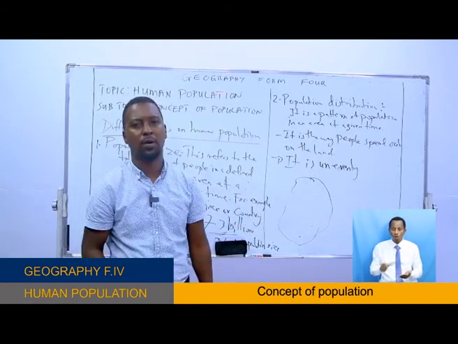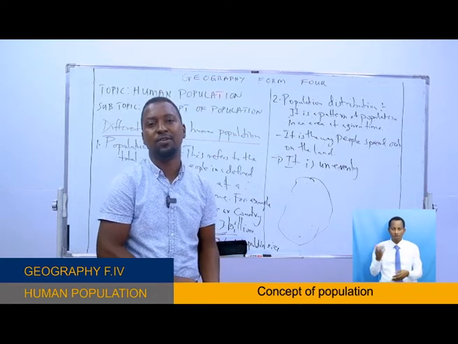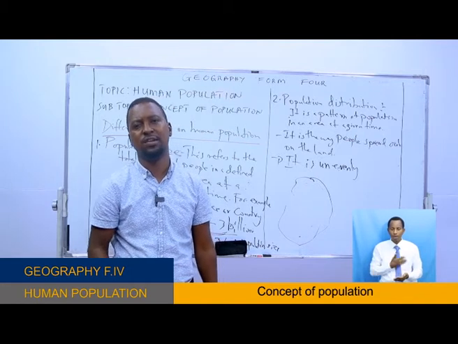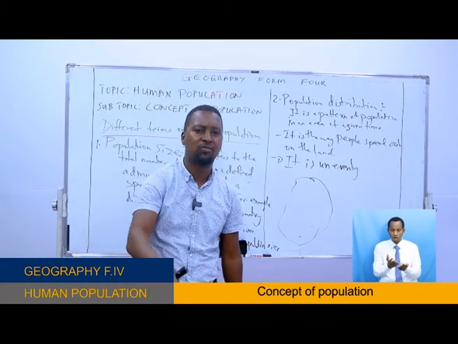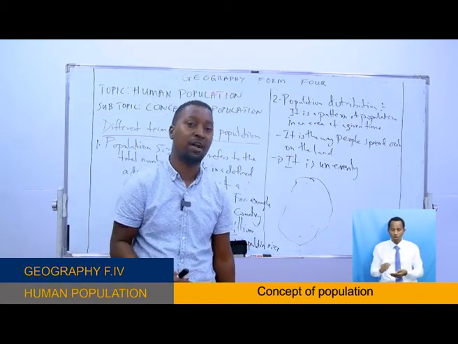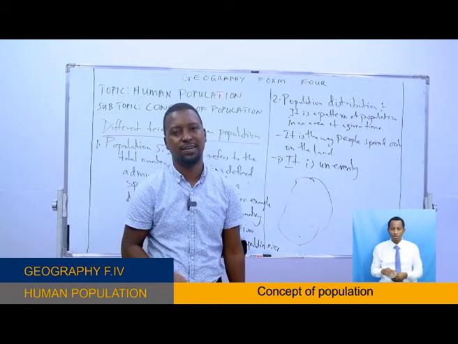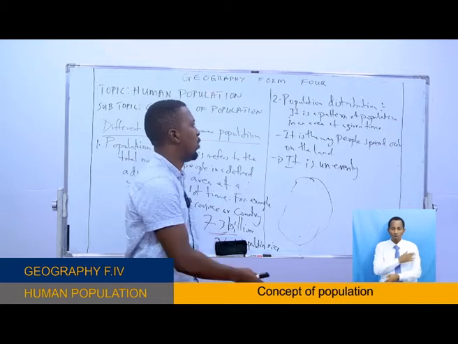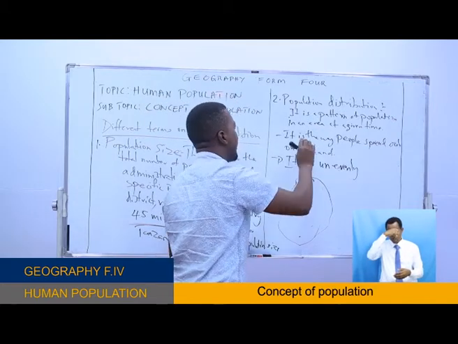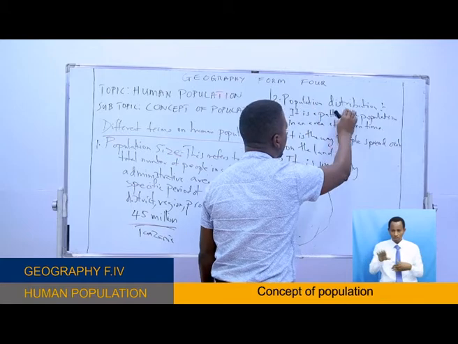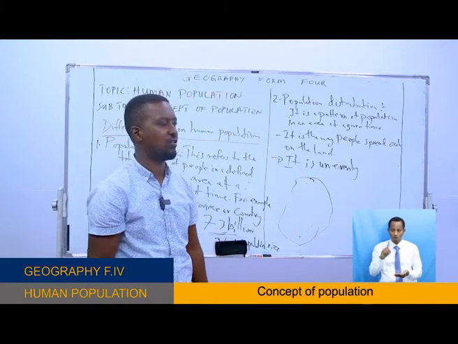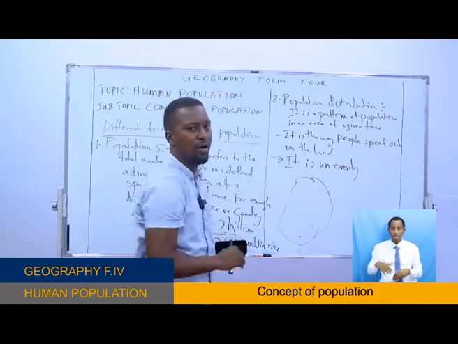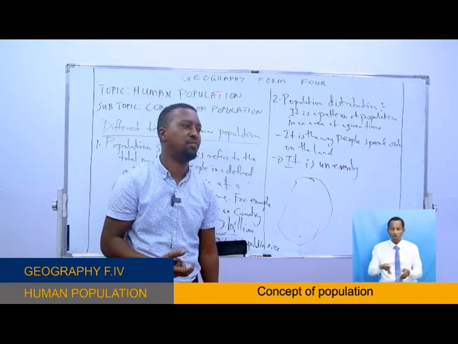Another is maybe social services. People like to settle in areas which have hospitals, schools for their children, and water supply. If an area doesn't have those social services, it becomes difficult for people to settle there. We will discuss different reasons why human population distribution is uneven in the coming lesson. For today's lesson, just get an idea of population distribution.